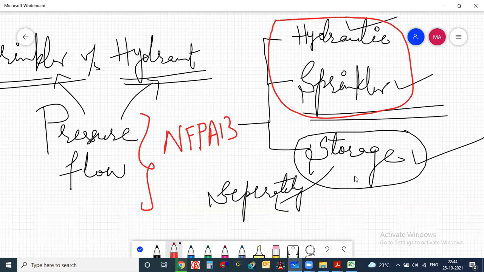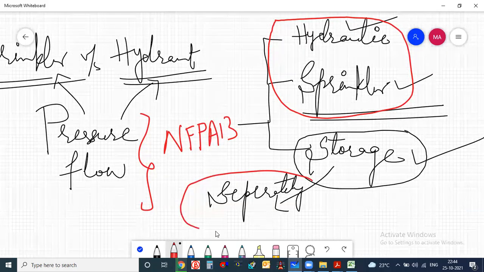If we want to crack the storage type of building in NFPA 13, we require at least 2 hours. So I suggest we take this topic separately later, when we complete our hydraulic calculations. First, we will focus on these two topics.